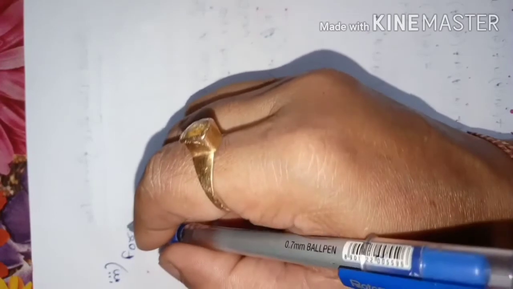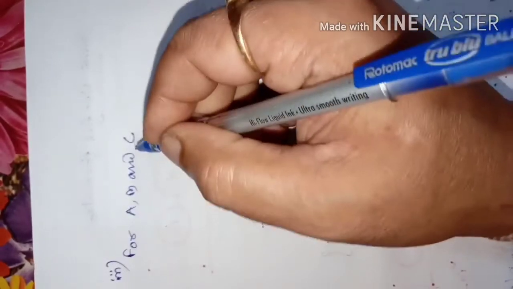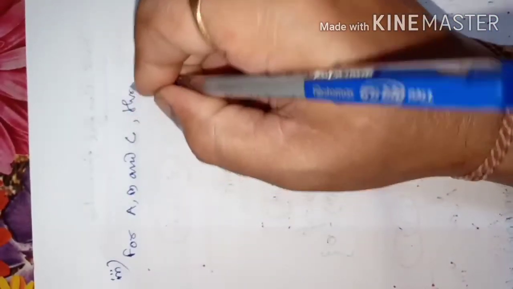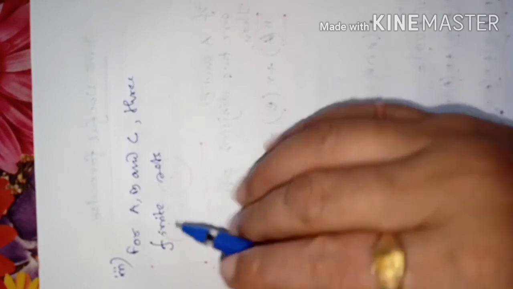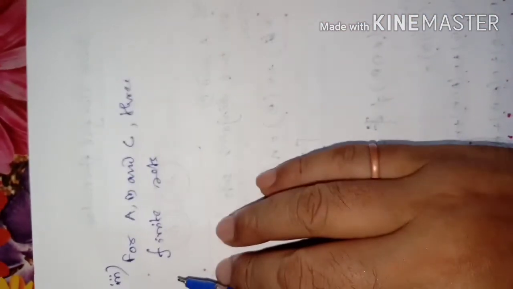For three finite sets A, B and C, what will be the number of elements of A union B union C if they are not disjoint, meaning intersecting sets? If they are not disjoint, what will be the number of elements in A union B union C? Suppose I am going to find out the number of elements of A union B union C.